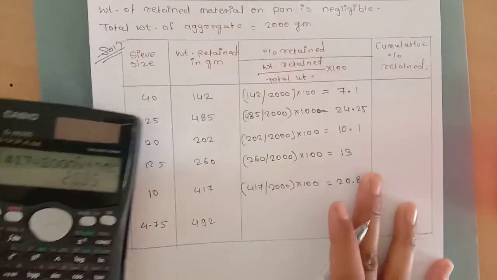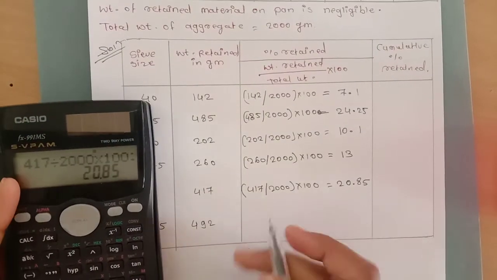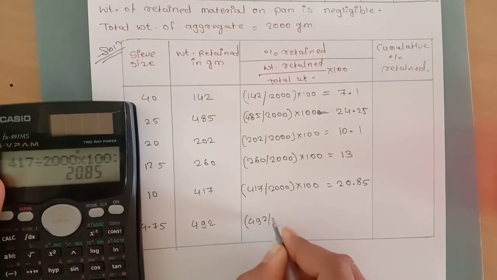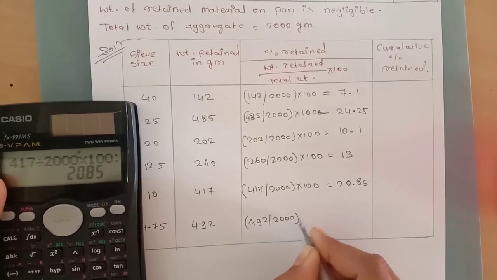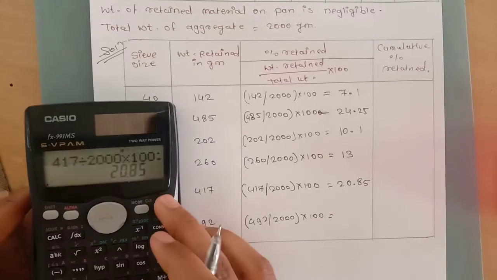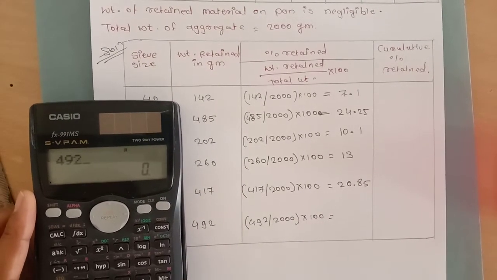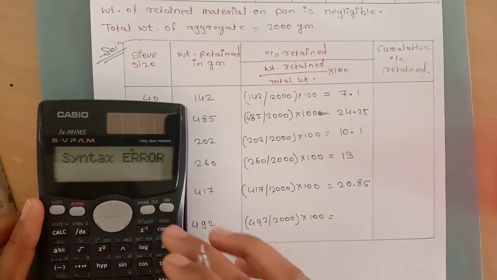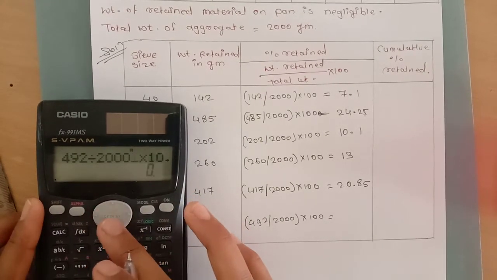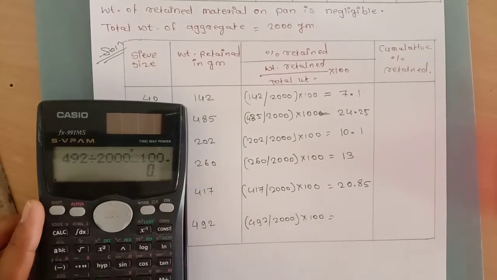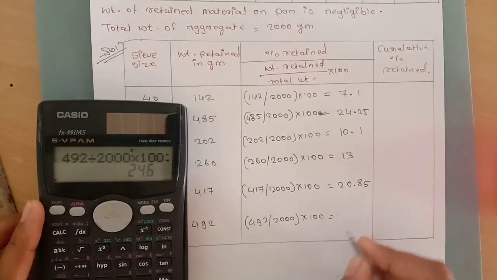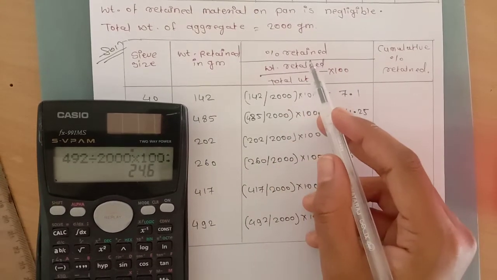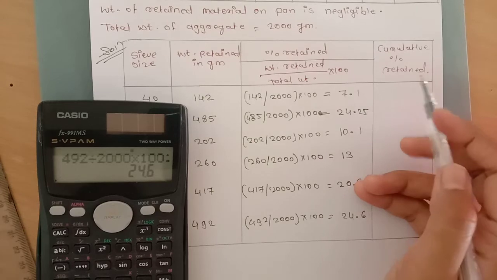And the last, for 4.75 mm, the weight retained is 492 divided by 2000 multiplied by 100. The answer is 24.6. From this percentage retained we find the cumulative percentage retained.